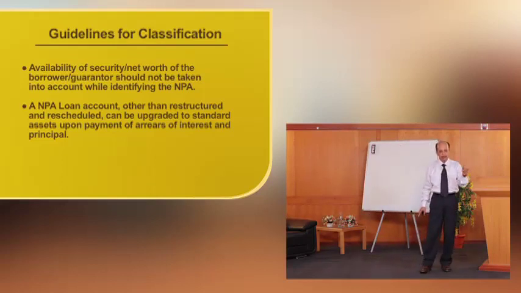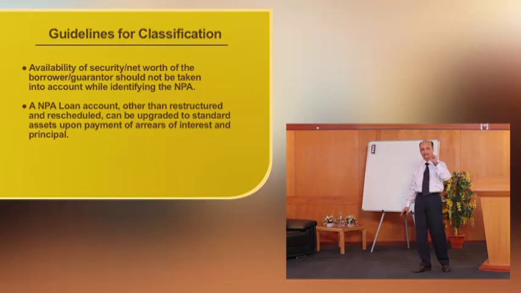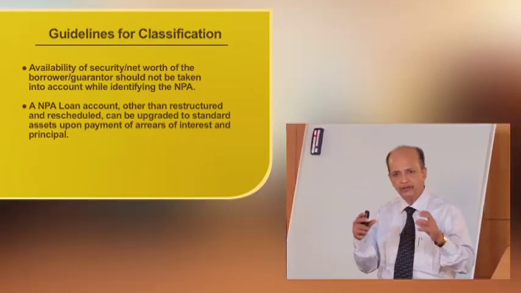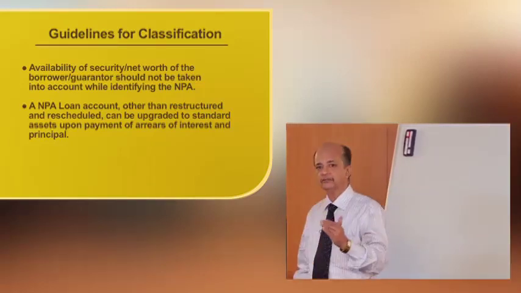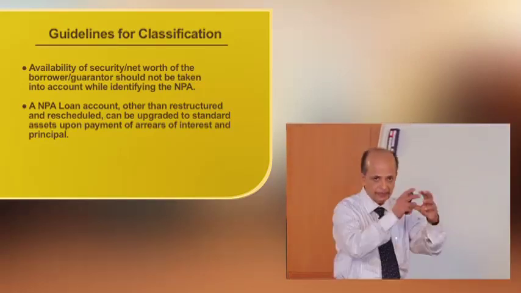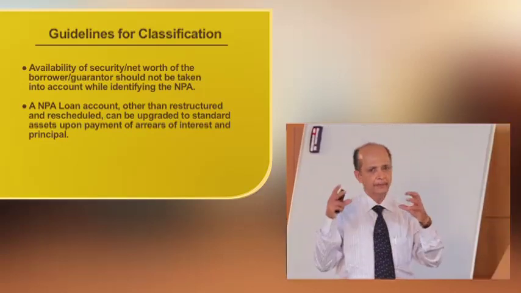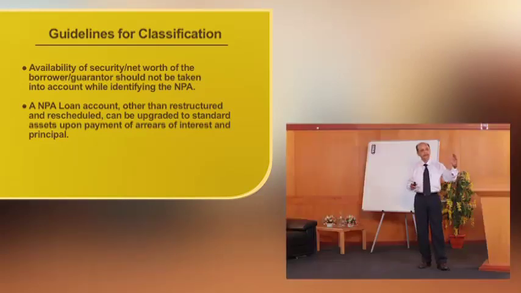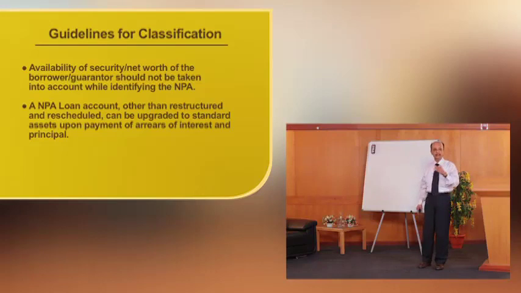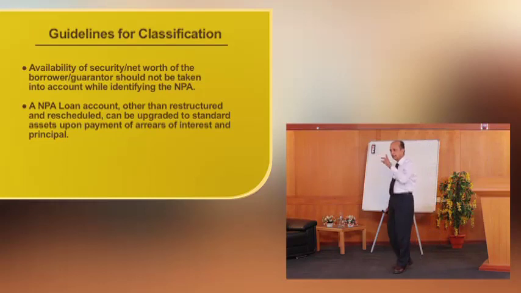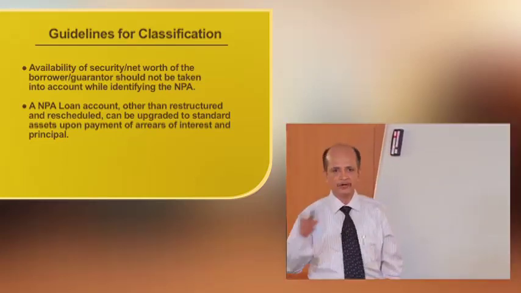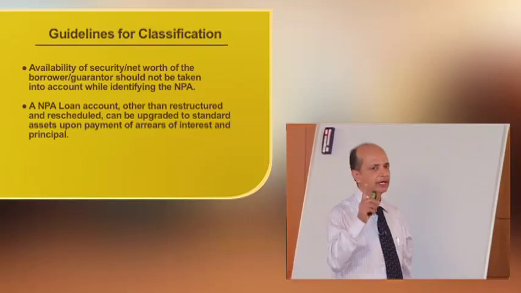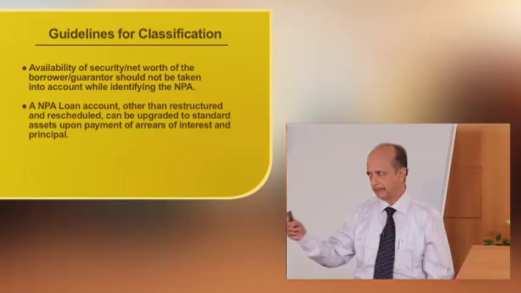Then what is the base for classification? As we have already discussed, it is the period for which the asset remained NPA and the realizability of the dues. That should be the parameter by which the asset is classified as NPA or as a standard asset. So the availability of security or the net worth of the borrower or guarantor should not be taken for classification of an asset as NPA.